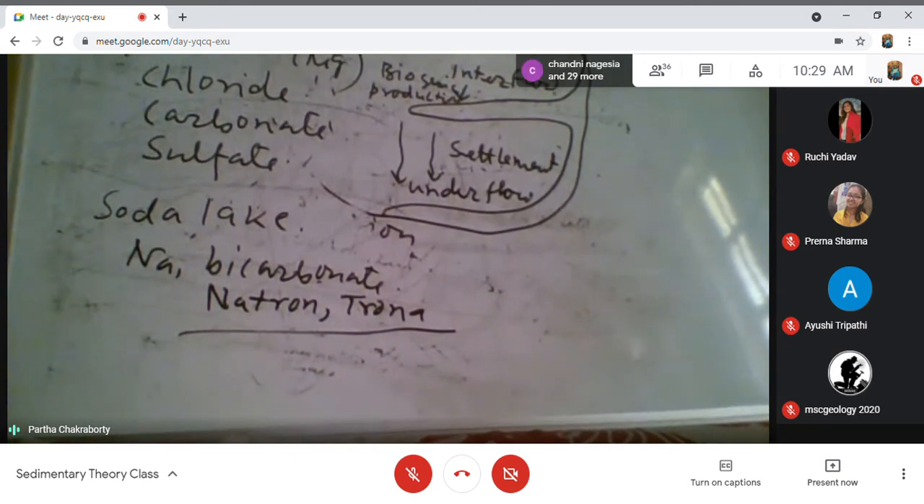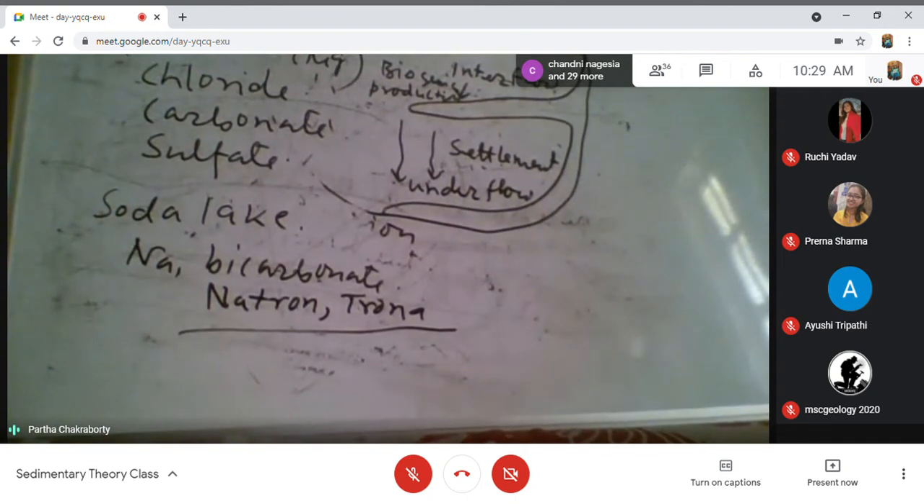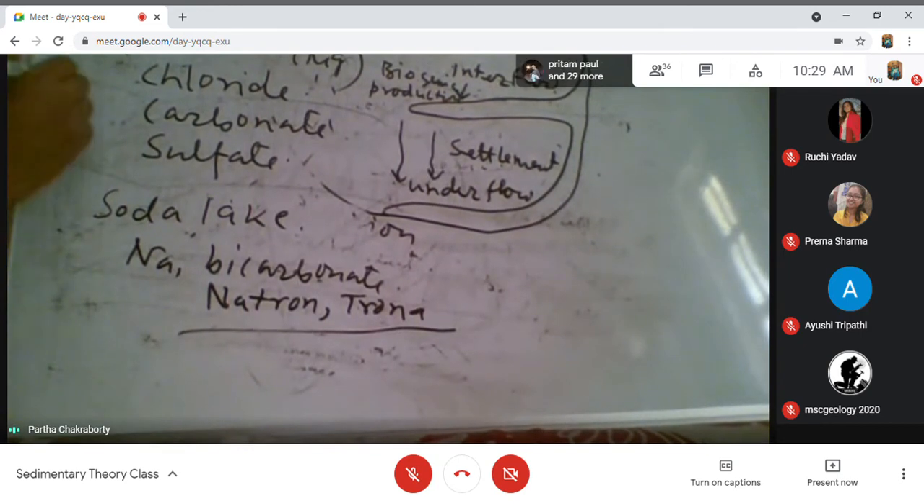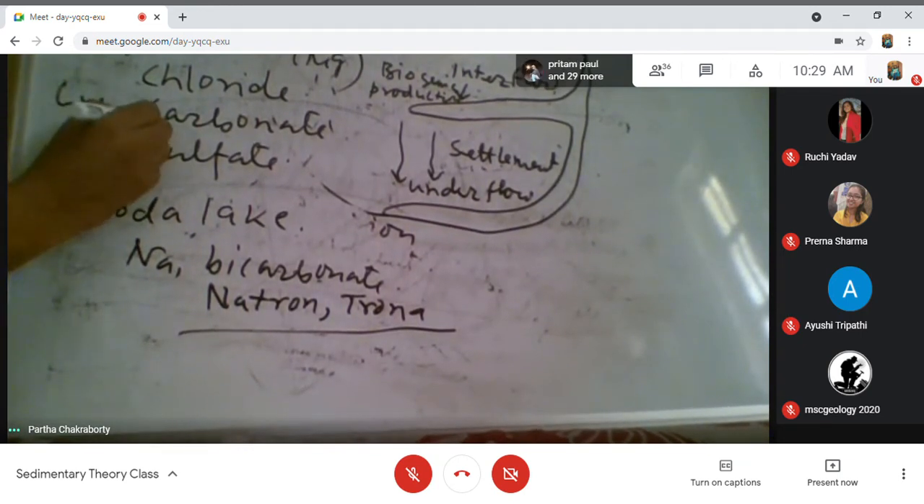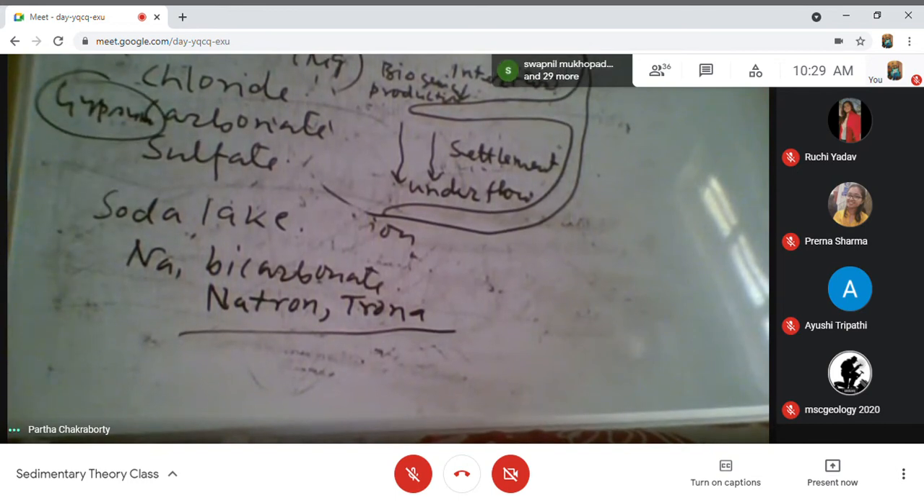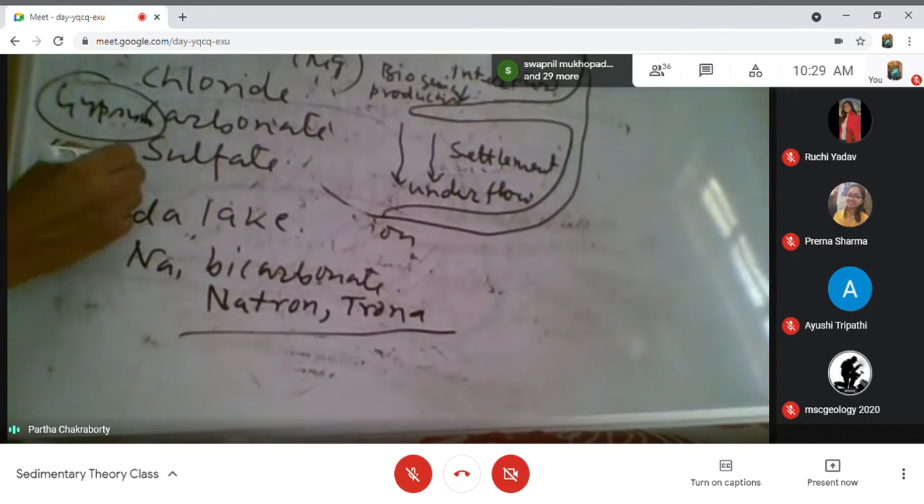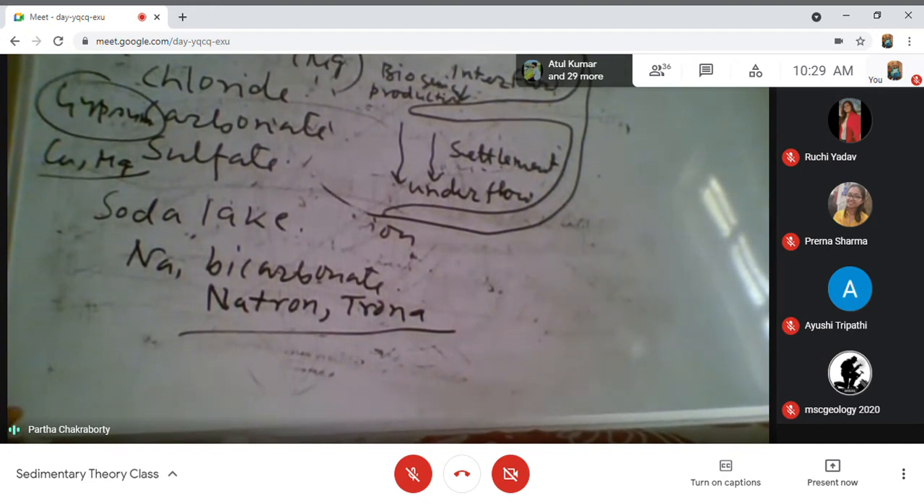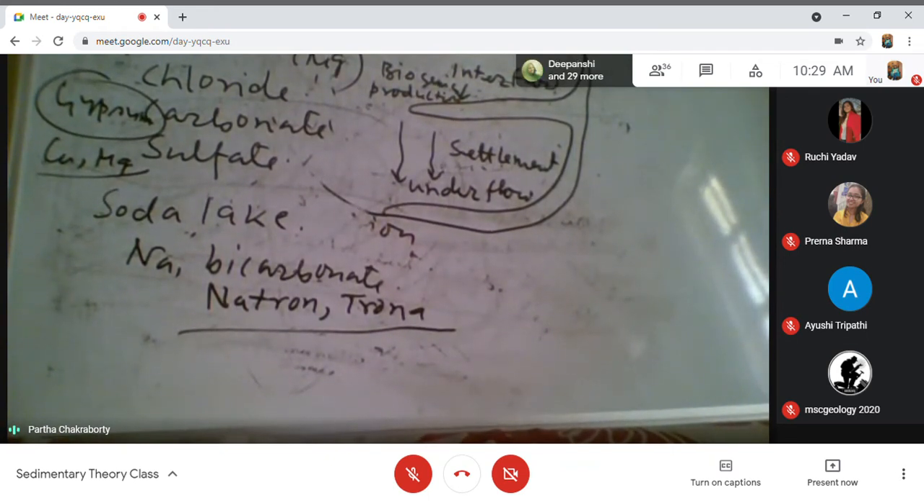Okay. Now we can have a sulfate lake. In a sulfate lake, gypsum will be the major evaporite mineral, and instead of sodium, calcium and magnesium will be the major cations there. We also get the carbonate lake, and there you get different kinds of carbonates. The freshwater carbonate gets precipitated, and calcium will be the major cation in the carbonate lake.